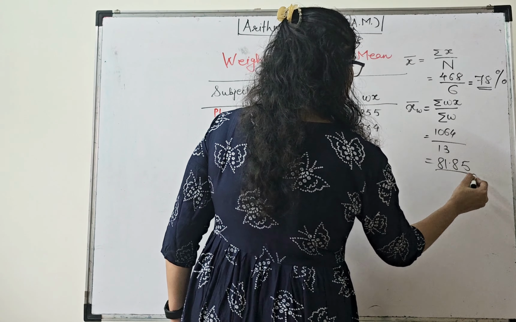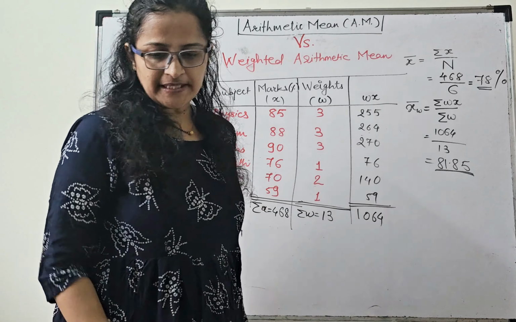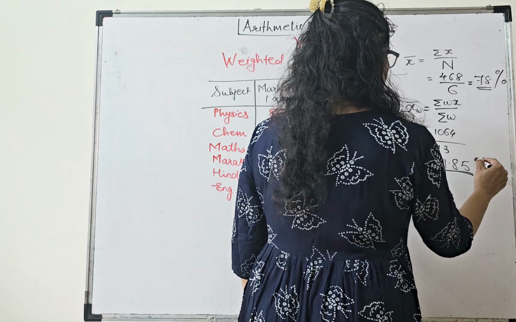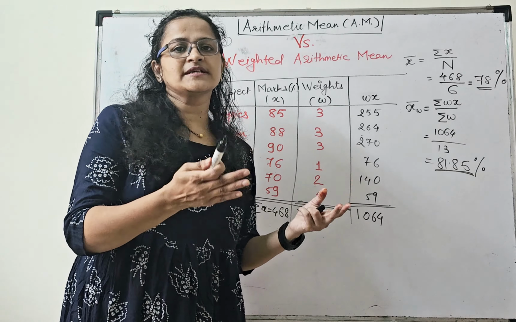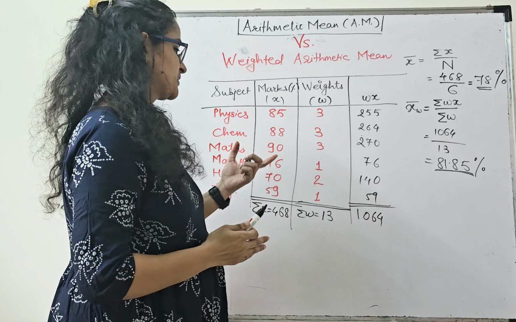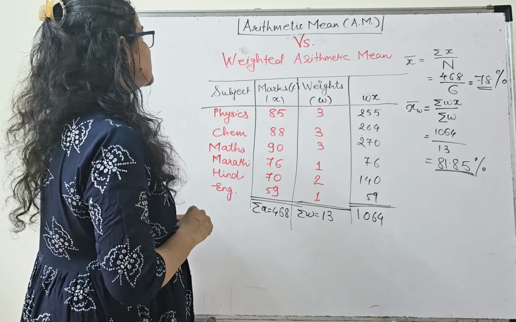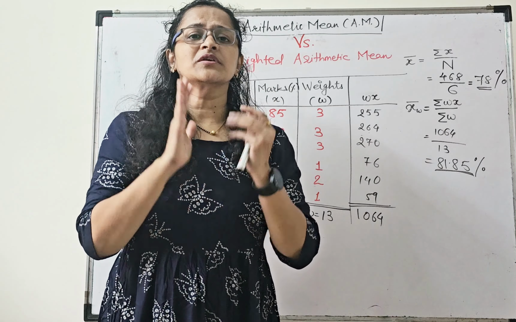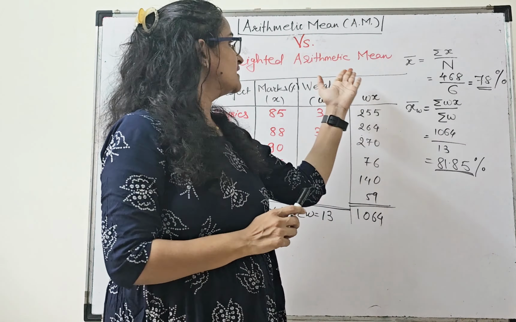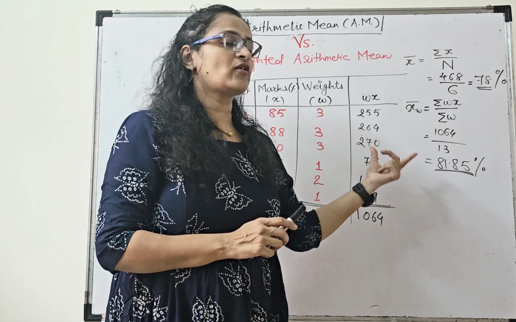Basically you are going to do this 1064 divided by this 13 and you get 81.85. So this is your weighted arithmetic mean, which is also expressed in percentage, because everything is about the percentage obtained by a particular student, correct? So this is the basic difference between the arithmetic mean and weighted arithmetic mean. I hope you understood the concept, when to apply the weighted arithmetic mean formula and how that formula looks like.